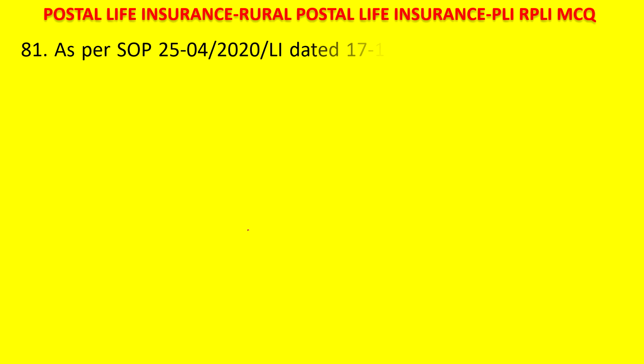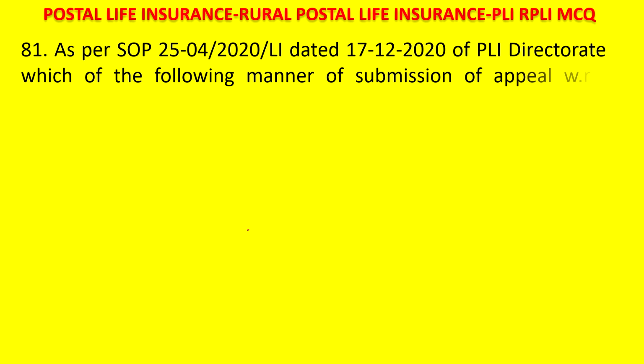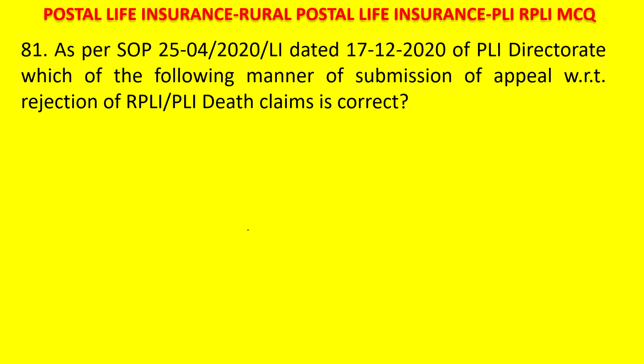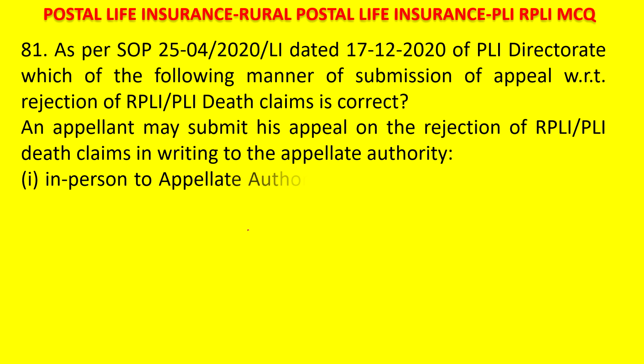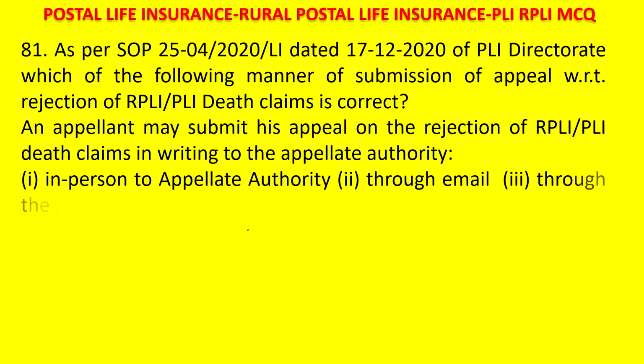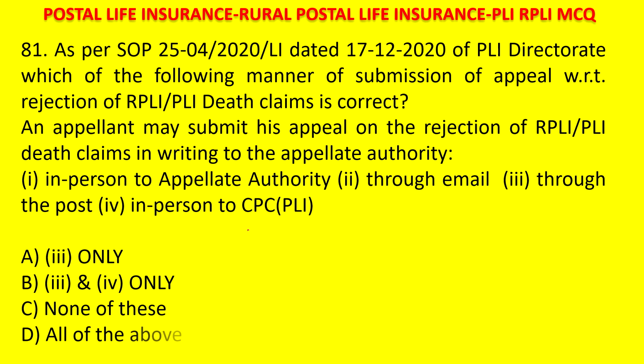As per SOP dated 7/12/2020 of PLI Directorate, which of the following manners of submission of appeal with reference to rejection of RPLI or PLI death claims is correct? An appellant may submit his appeal on rejection of RPLI PLI death claims in writing to the appellate authority: 1. In person to the appellate authority, 2. through email, 3. through post, 4. in person to CPC PLI. A. 3 only is correct. B. 3 and 4 are only correct. C. None of these is correct. D. All of the above are correct.